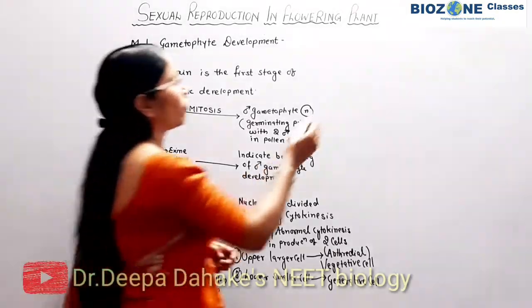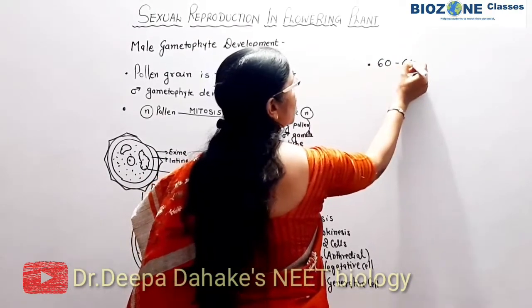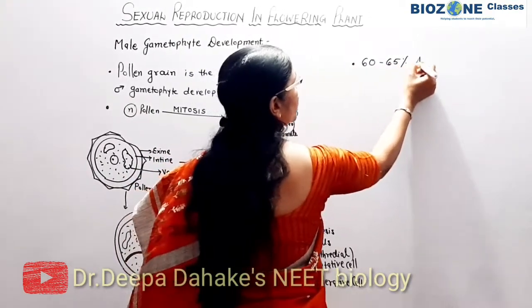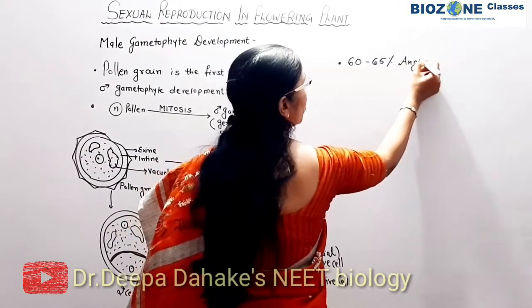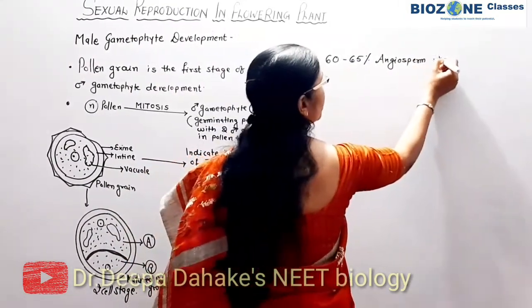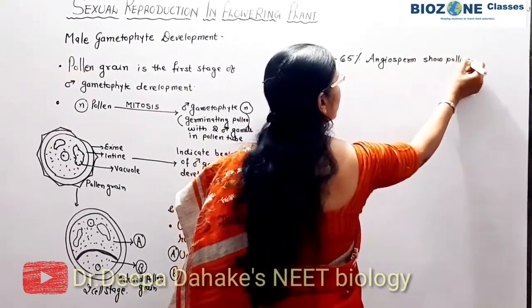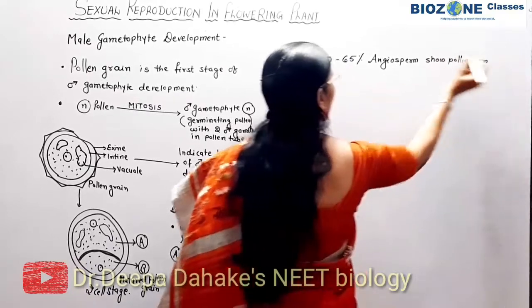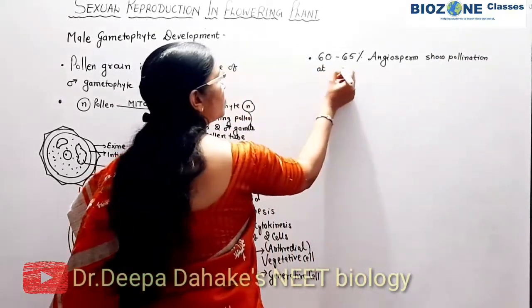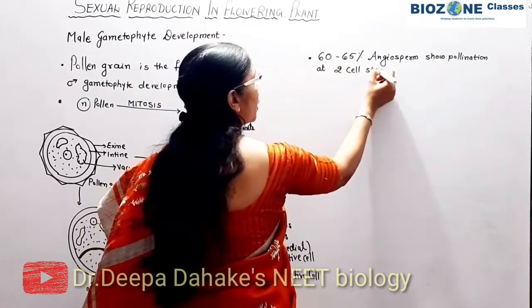And nearly one of the most important statements in angiosperms: 60 to 65% of angiosperms show pollination at 2 cell stage.